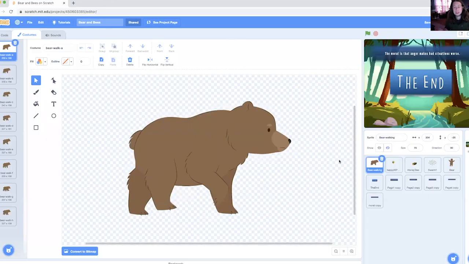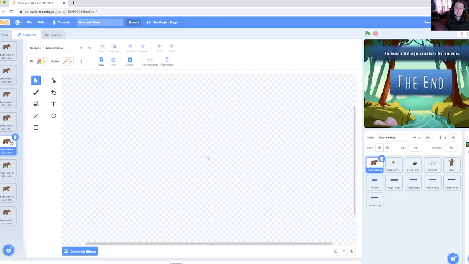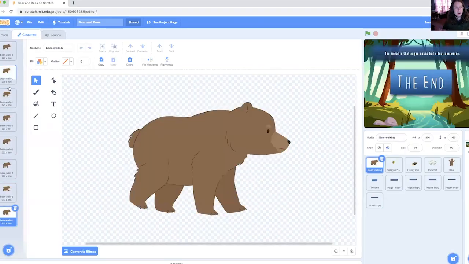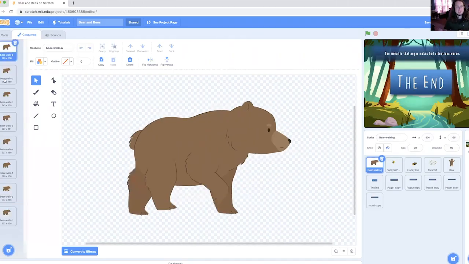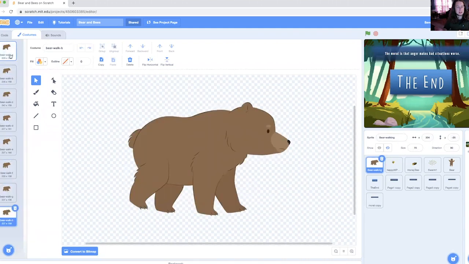So within the sprite, we've got bear walk A, bear walk B, bear walk C, bear walk D, E, F, G, H. All of those together, all 8 of those, make up a walking cycle. And so if I want to make it look like this bear is walking, I just tell the program to repeat the cycle of A through H, A through H, A through H.